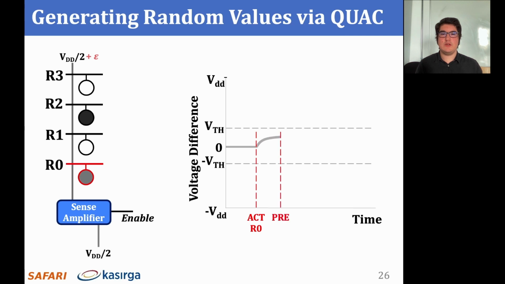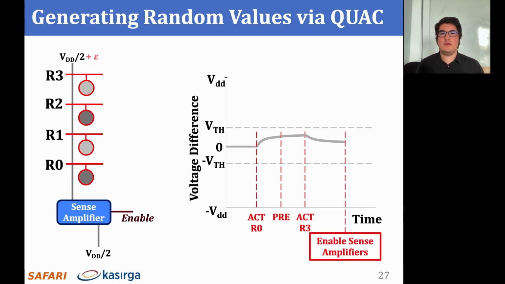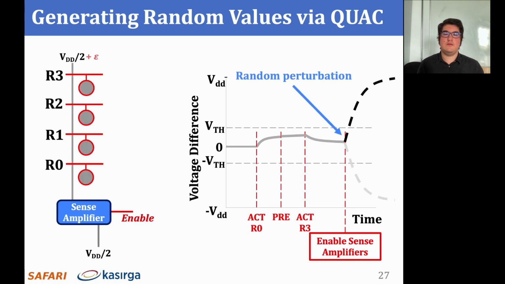Next, we send a precharge command, quickly followed by another activate command to row 3. The second activate command enables the remaining 3 rows and keeps the first row open as it interrupts the precharge process. The sense amplifier is enabled soon after the second activate command. However, since the deviation on bitline voltage does not exceed the reliable sensing threshold, the sense amplifier amplifies the value on the bitline randomly due to noise originating from random physical processes, either towards VDD or towards minus VDD.